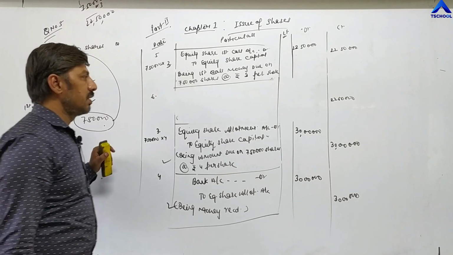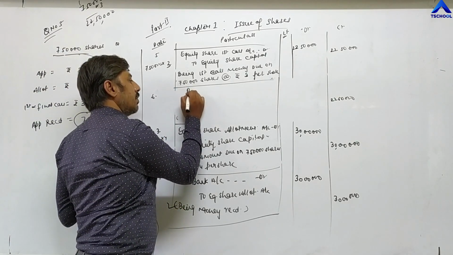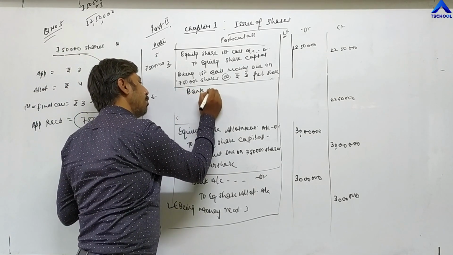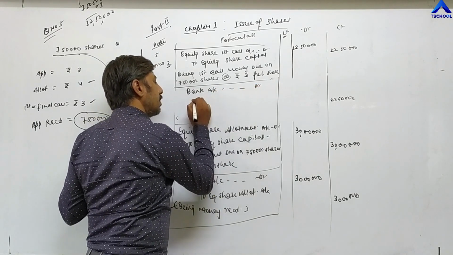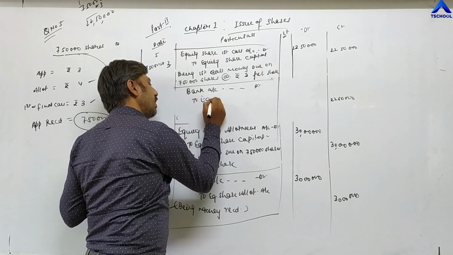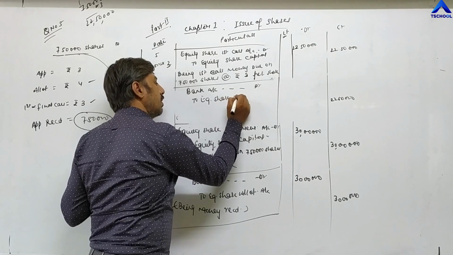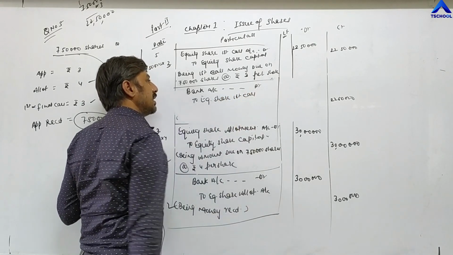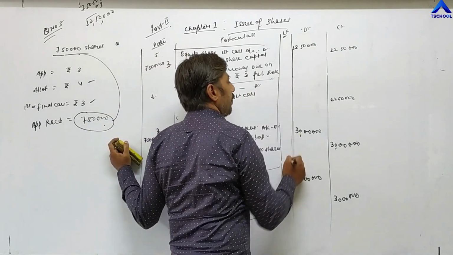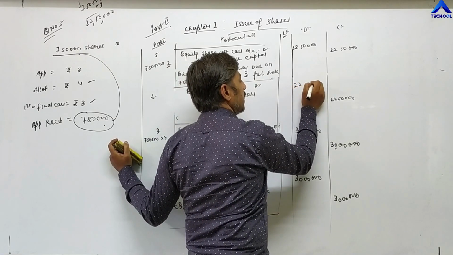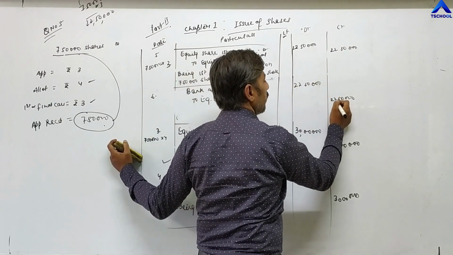When the company receives first call money, bank account debit to equity share first call, and the same amount, 22,50,000, the company is going to receive at the time of first call.